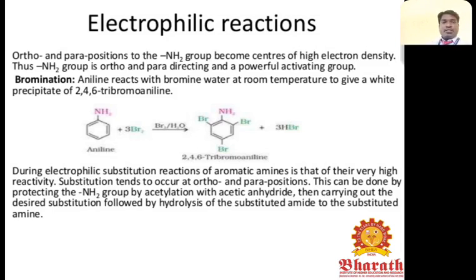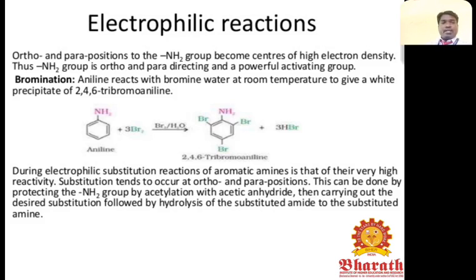In bromination, aniline reacts with bromine water at room temperature to give a white precipitate of 2,4,6-tribromoaniline. The problem with the electrophilic substitution reaction of aromatic amines is that they have very high reactivity. The substitution tends to occur at the ortho and para positions.